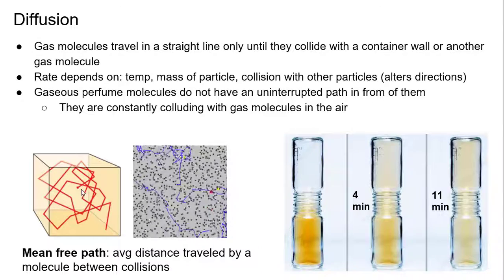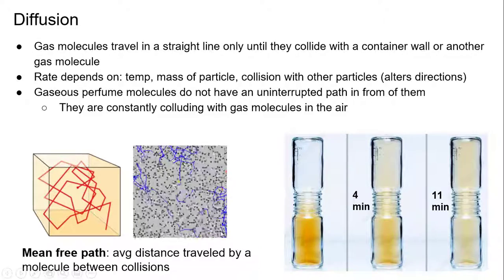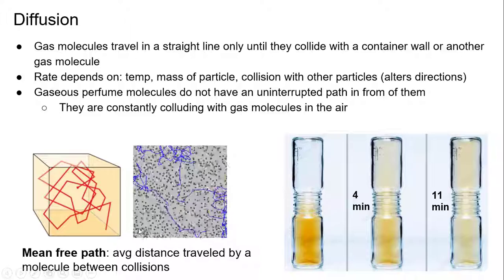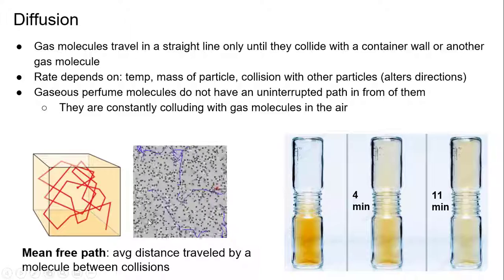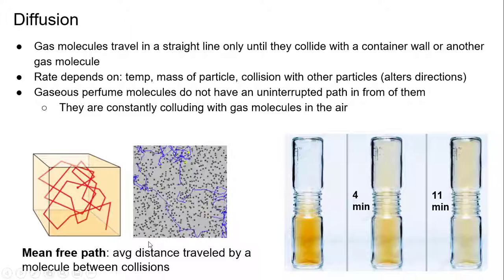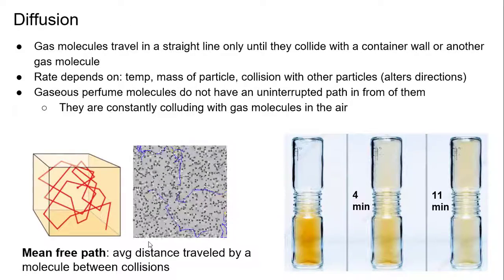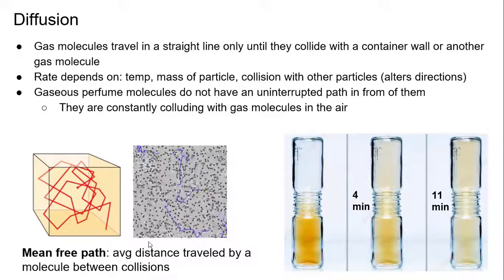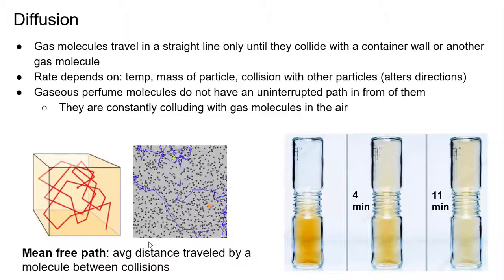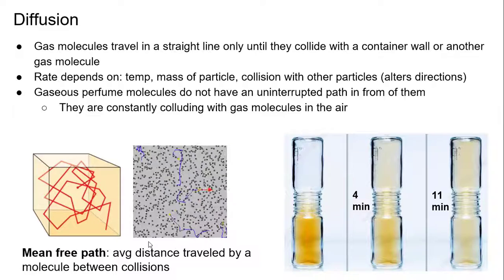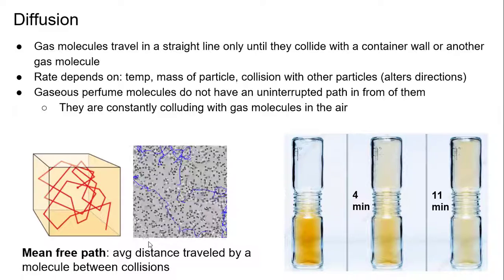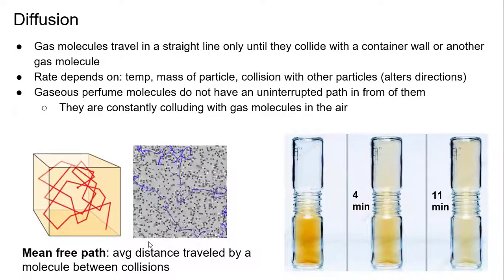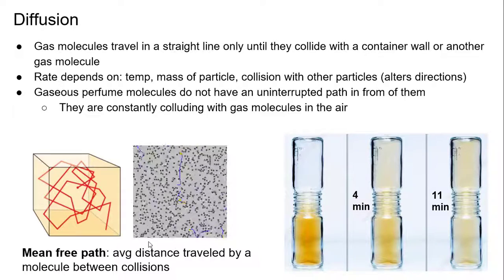Here is a nice little GIF I found that shows what a particle would be trying to go through, and it's a crazy little path. Gas molecules travel in a straight line only until they collide with the container wall or another gas molecule. The rate depends on temperature, mass of the particle, and collisions with other particles, because that does alter the directions. You can just watch this little GIF I found, it's interesting to watch.